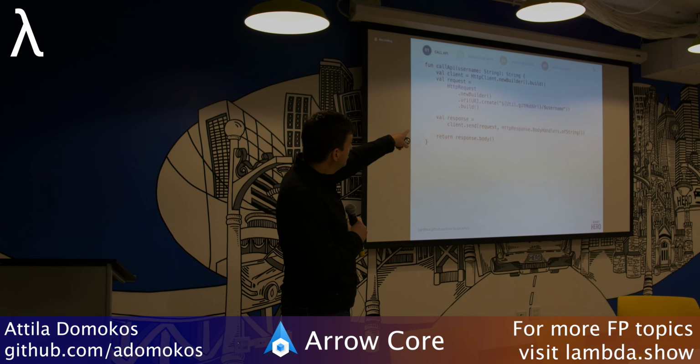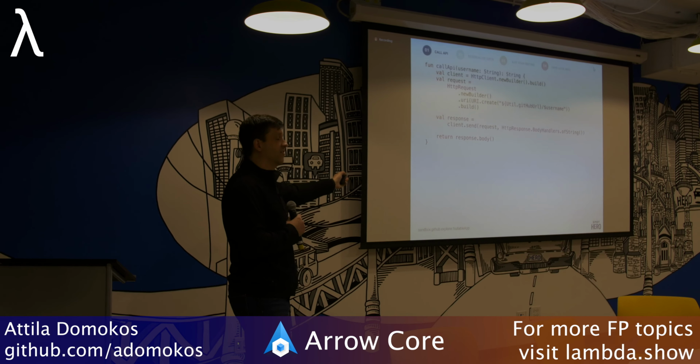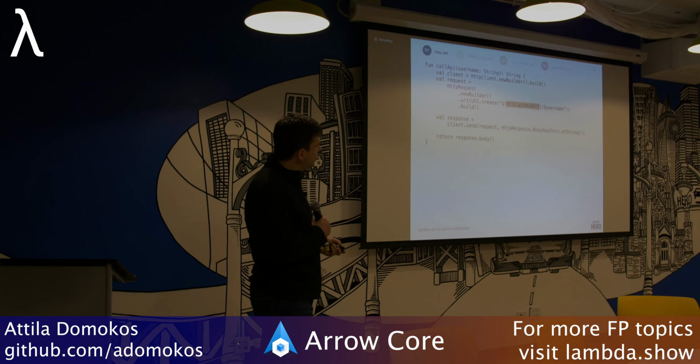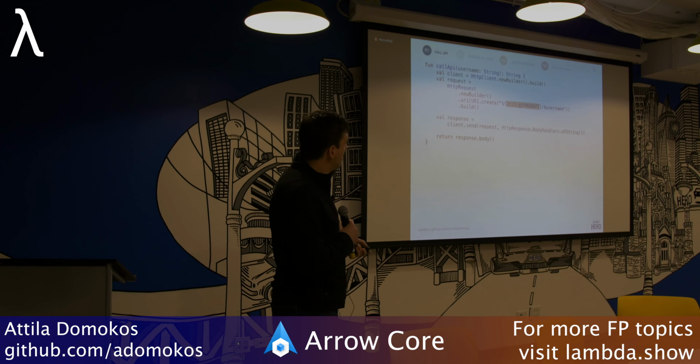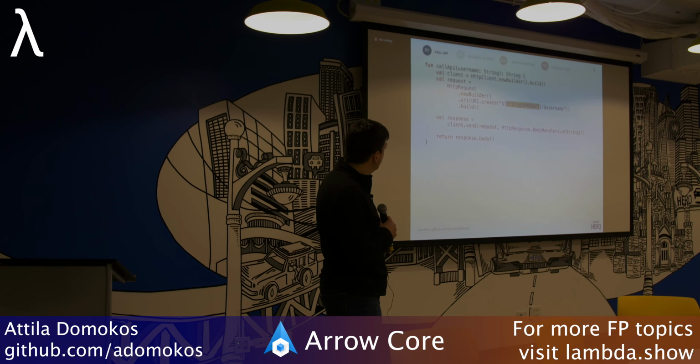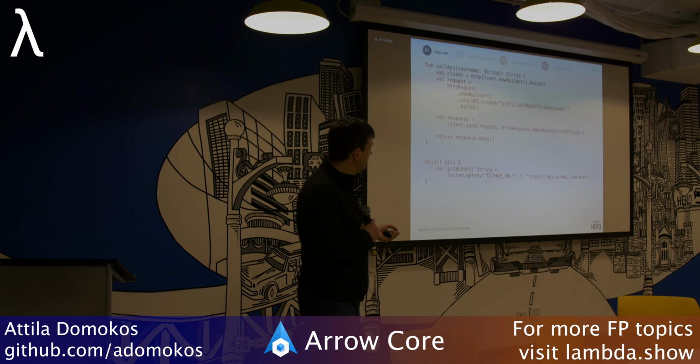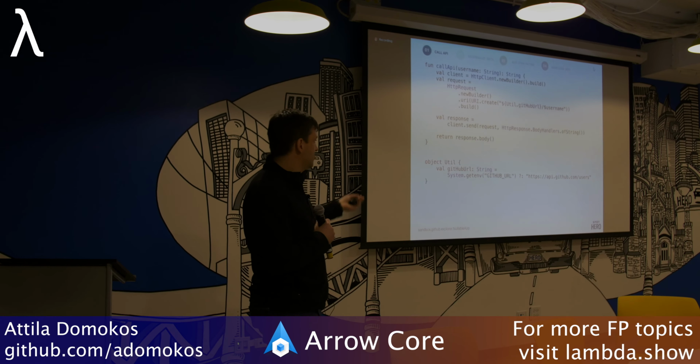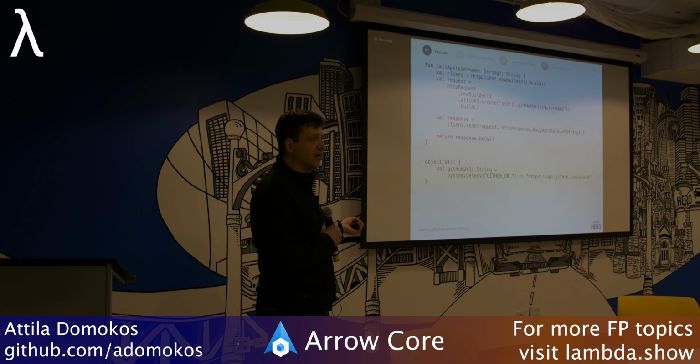Once the response is available, we just return the body. Look at the return type in the function declaration. It's String. So we always expect the string value to be returned. You might wonder about the API endpoint that I'm calling, and that's defined in the util package. You can see it there. The reason I wanted to do it is because this is just one example of how you can override an environment variable.